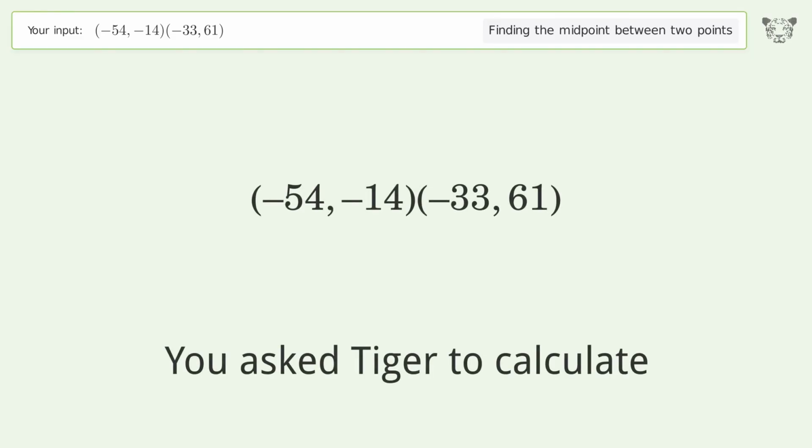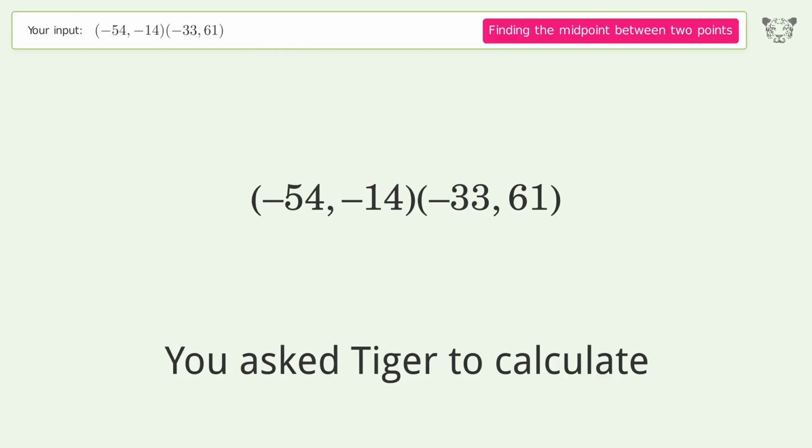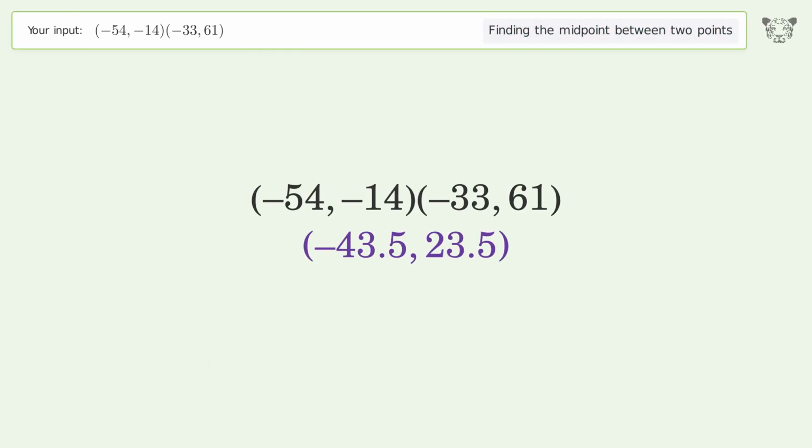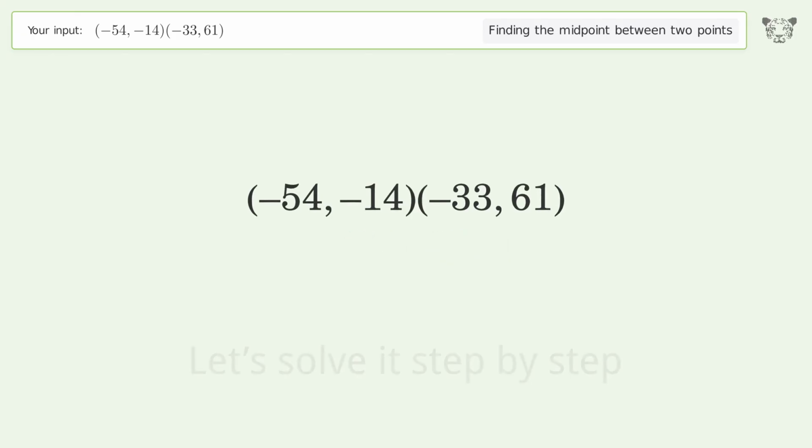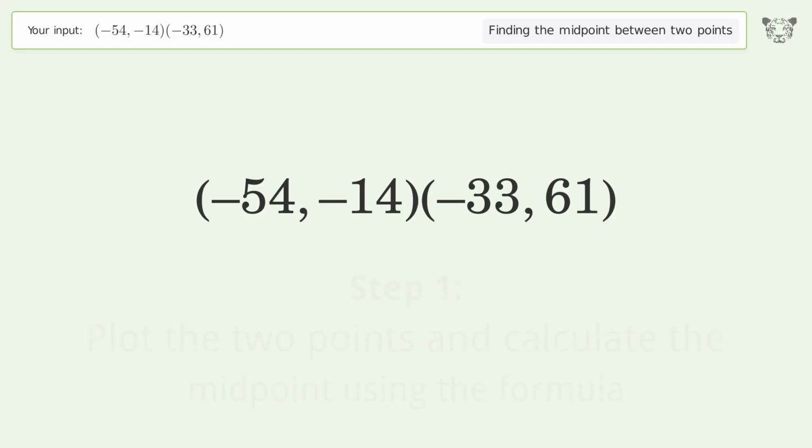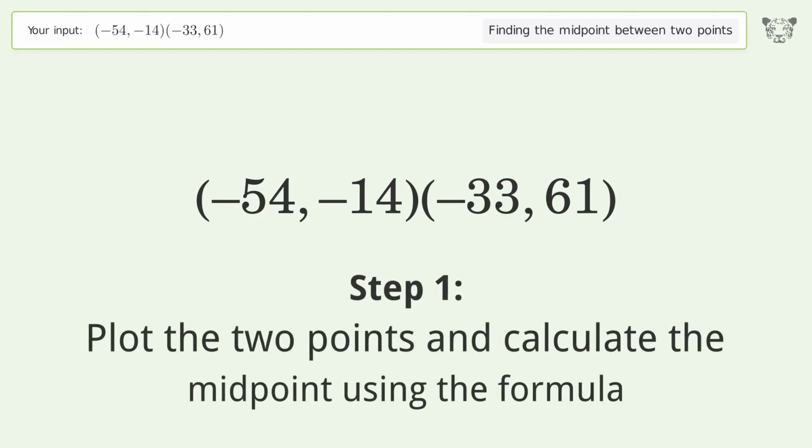You ask Tiger to calculate. This deals with finding the midpoint between 2 points. The midpoint between the 2 points is negative 43.5, 23.5. Let's solve it step by step. Plot the 2 points and calculate the midpoint using the formula.